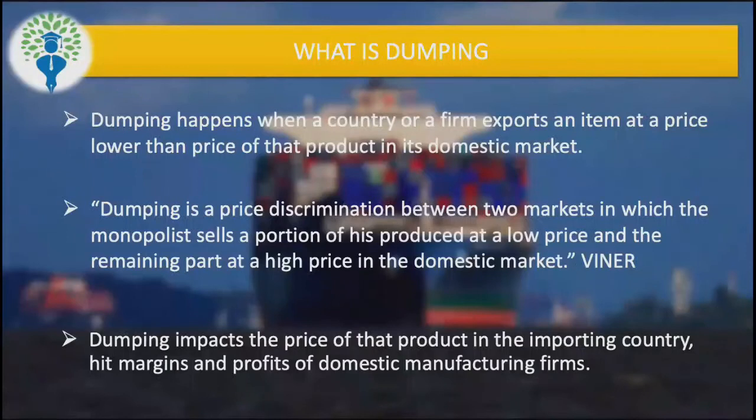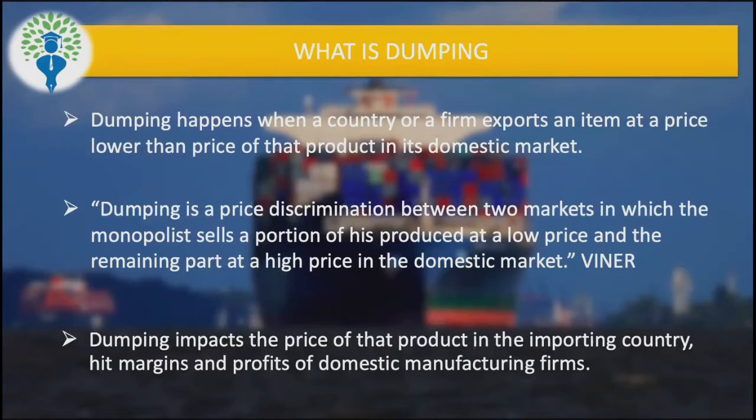So let us first explain the concept of dumping. Then only it will be easy for us to understand the concept of anti-dumping, against dumping, right? So what is dumping? Dumping happens when a country or a firm exports an item at a price lower than the price of the product in its domestic market. So let me give you an example.